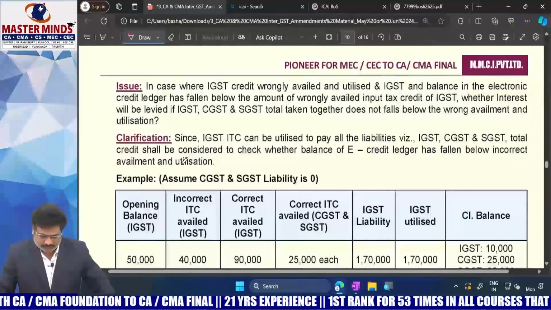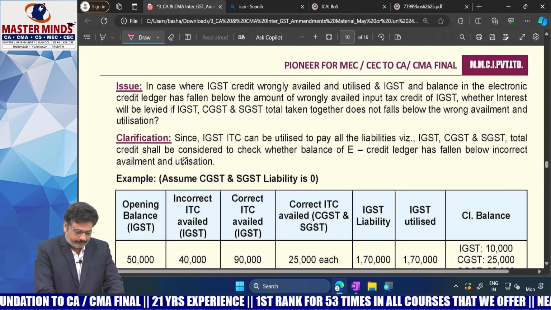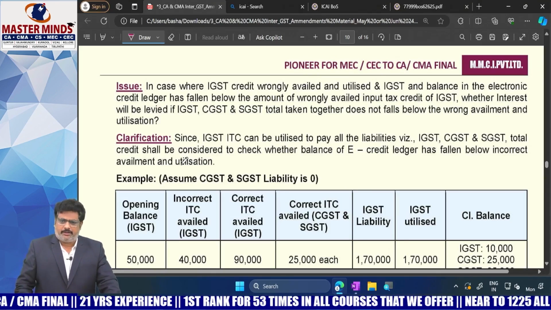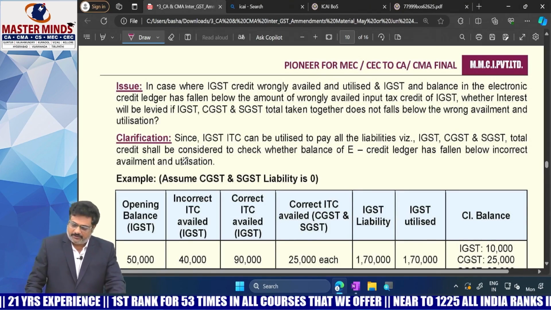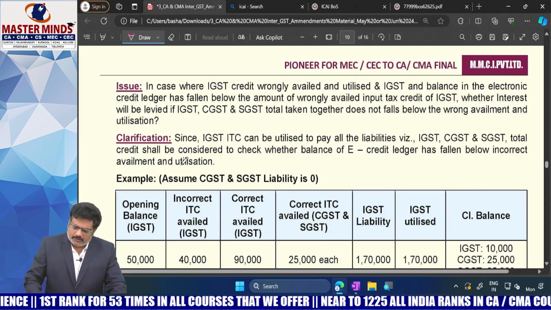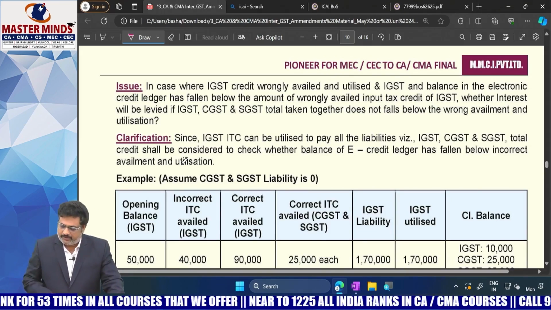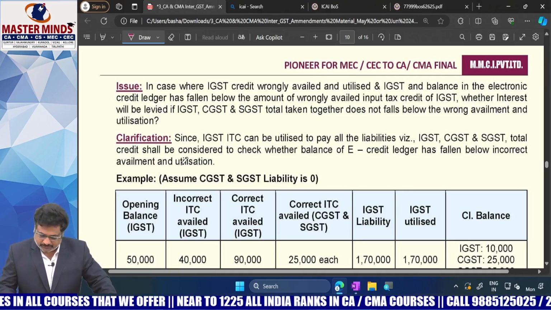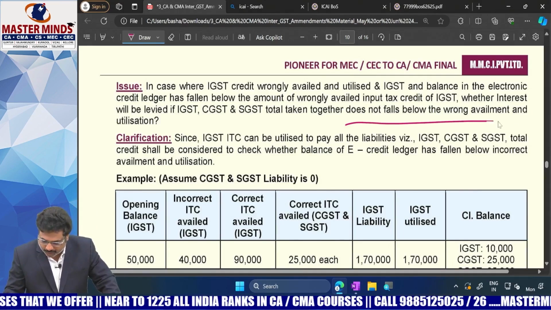The issue is like this: where IGST credit was wrongly availed and utilized, and the balance in the electronic credit ledger fell below the amount of wrongly availed ITC of IGST, whether interest will be levied if IGST, CGST and SGST taken together do not fall below the wrong availment.